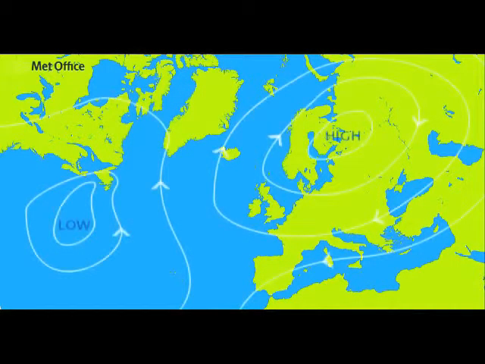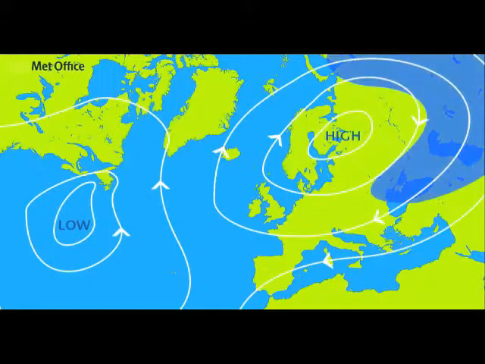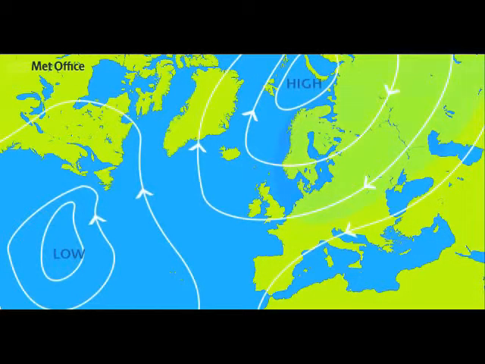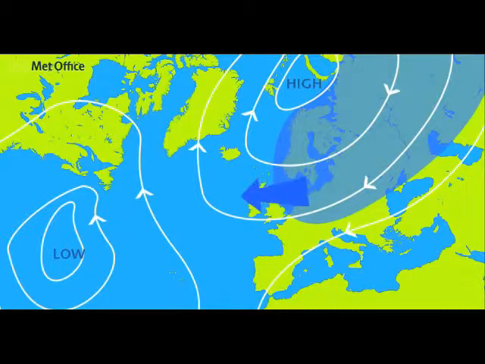Another easy one to spot is a polar continental air mass, and the name describes exactly what it is. This air mass is called polar because it comes from around the North Pole, and continental because it travels over the land rather than the sea. If this air mass makes it to the UK, it could have come from two different directions, either from the east, moving south from the pole across Siberia and Eastern Europe, or from the northeast, travelling across Scandinavia before it gets to us.